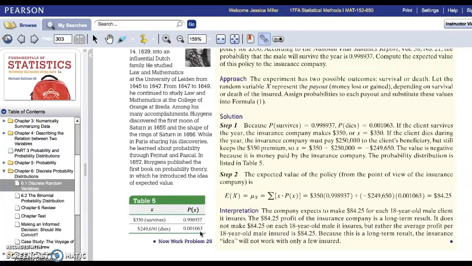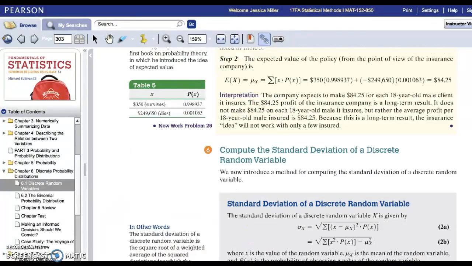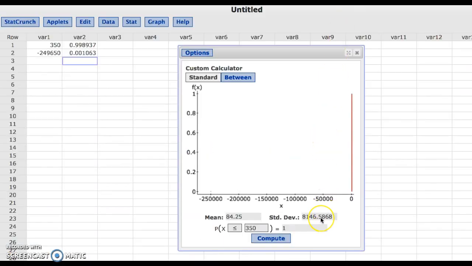Most of the time for the expected value problems, they're just asking for the expected value or the mean, and not the standard deviation. But if they did, you certainly have the standard deviation in StatCrunch. Notice it's a really large number because our outcomes are also spread far apart. So that one doesn't have a good interpretation, but I do want you to read through your interpretations of what this 84.25 means. We're going to end this video there and take a look at 6.2 in our next video.